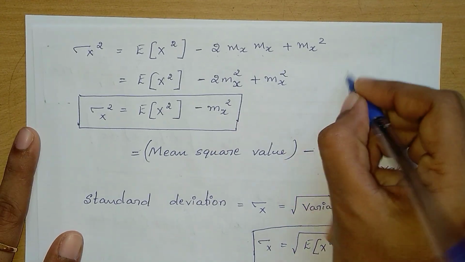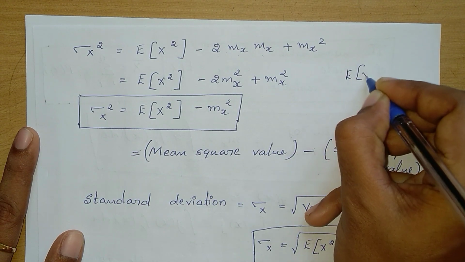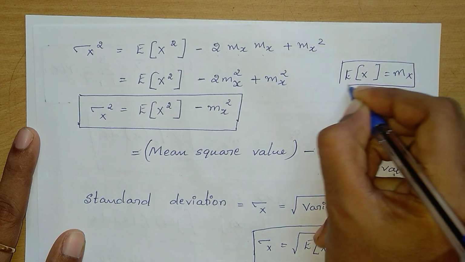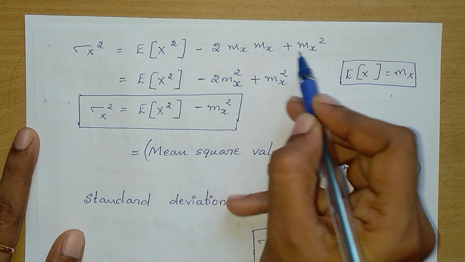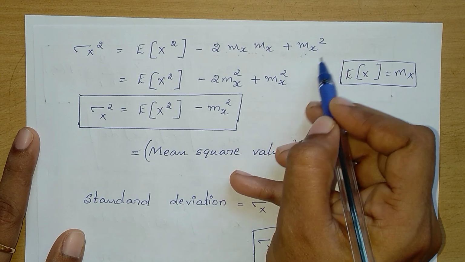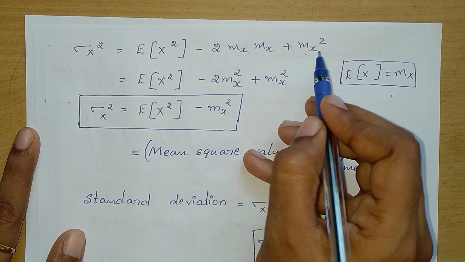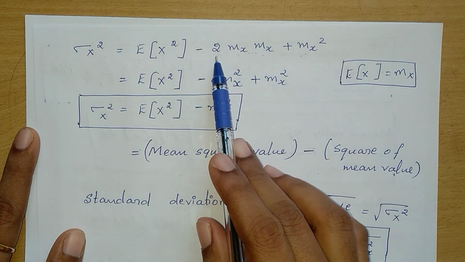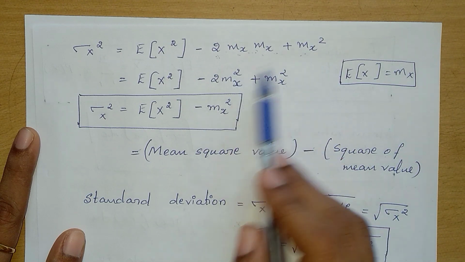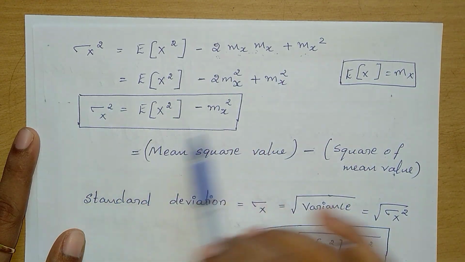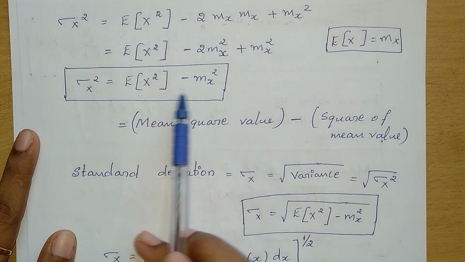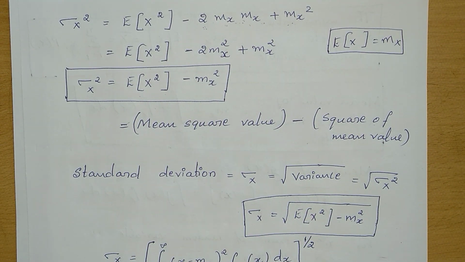Plus expectation of mx square is mx square, a constant, so that constant itself. So this will become minus 2 mx square plus mx square. Further reducing this, we get sigma x square is equal to expectation of x square minus mx square.